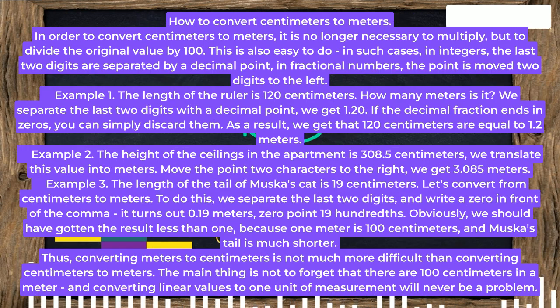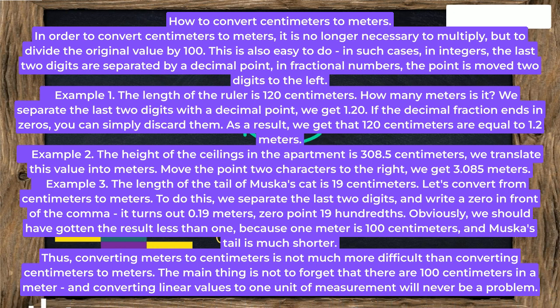How to convert centimeters to meters? In order to convert centimeters to meters, it is no longer necessary to multiply, but to divide the original value by 100. This is also easy to do in such cases. In integers, the last 2 digits are separated by a decimal point. In fractional numbers, the point is moved 2 digits to the left.